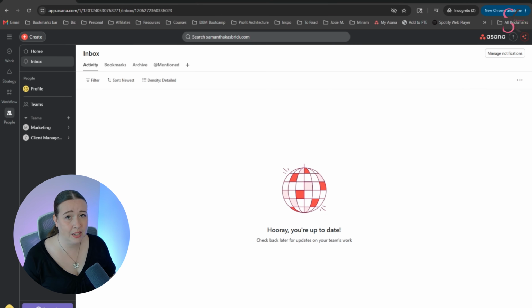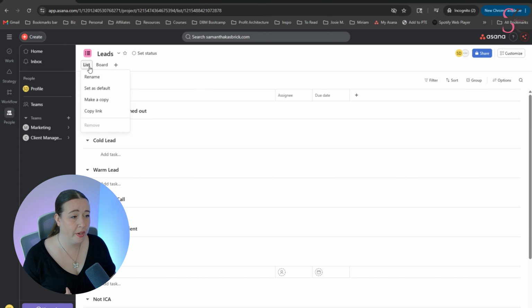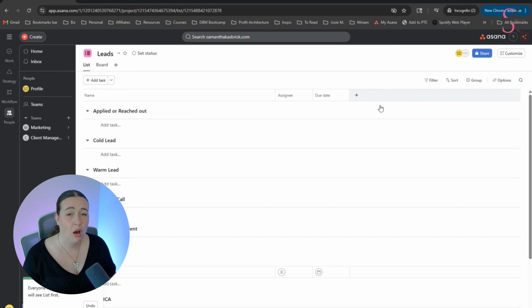You can set a default view for a project like list, board, or calendar. So for example, if I wanted to go into my leads tracker here and I wanted to view it as... see how it's set actually to board right now because I set it that way. But if I wanted to open it in list view, I just set that as default and it will save it in that view. Same with filters, sorting, groups, all of these customizations, you can save it to show up that way every single time.